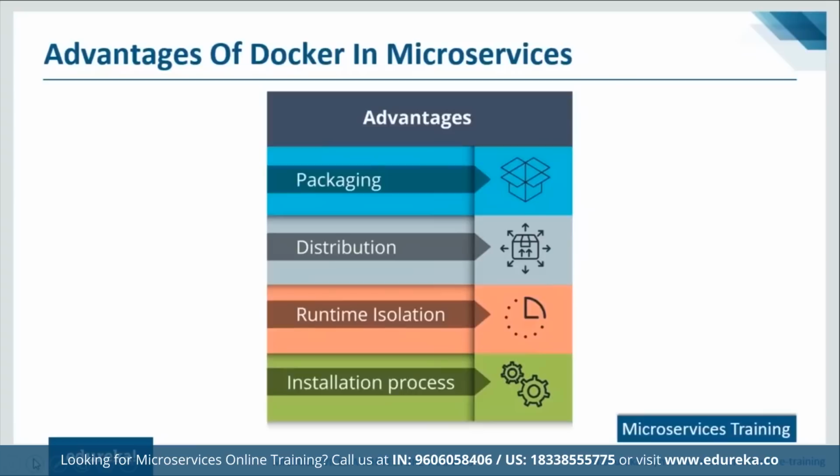Similarly, Docker's runtime isolation allows you to run multiple API microservices side by side on the same host with greater ease and maintainability. Different teams working on different microservices will not affect the runtime of others. As an example, if a revision of an API is needed, the API microservice running in a Docker container can be redeployed without affecting other APIs.